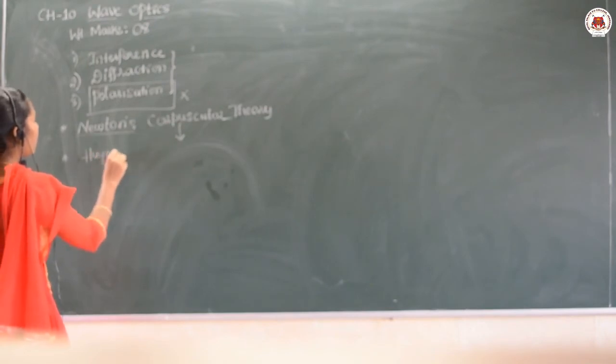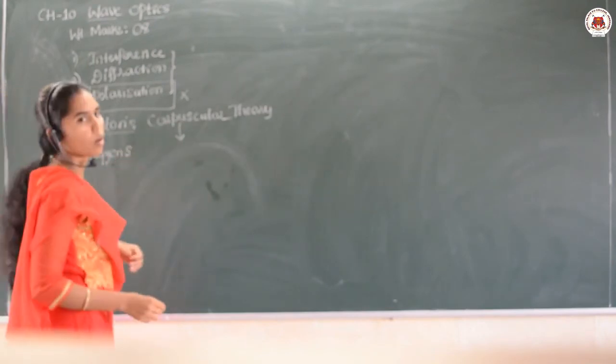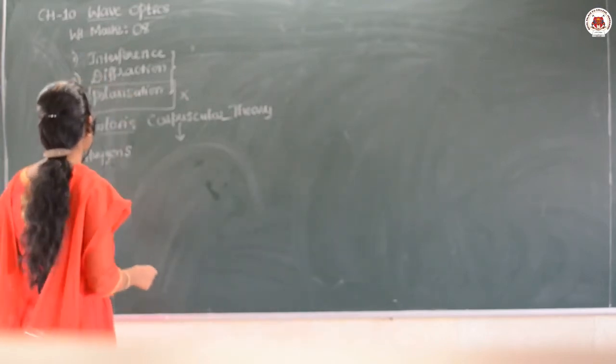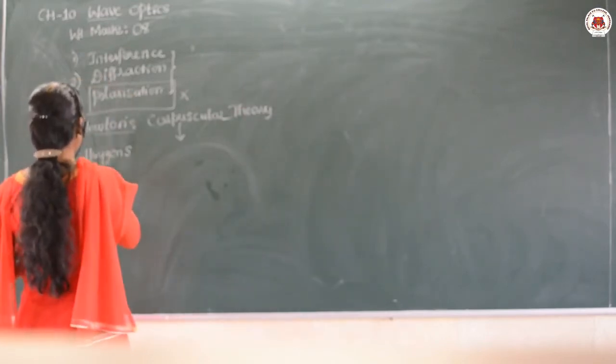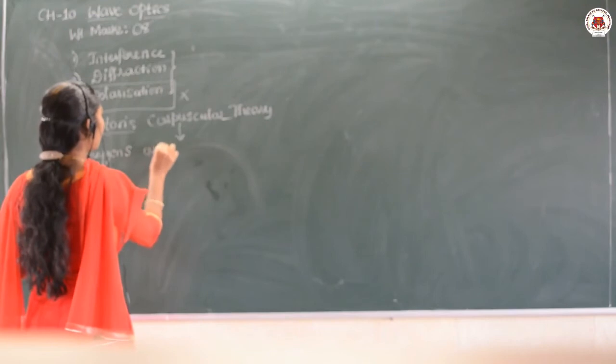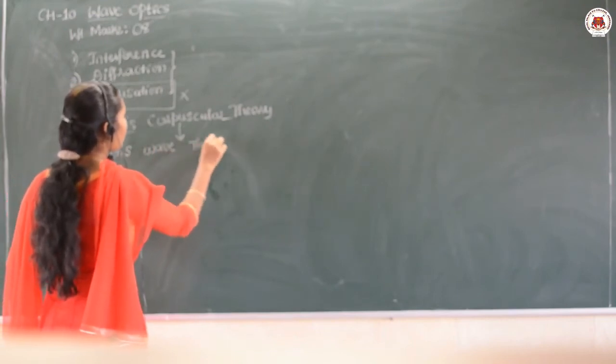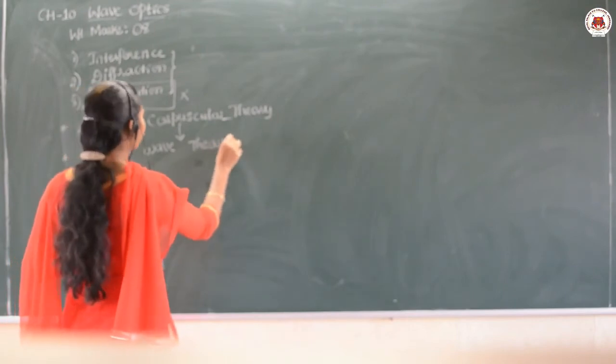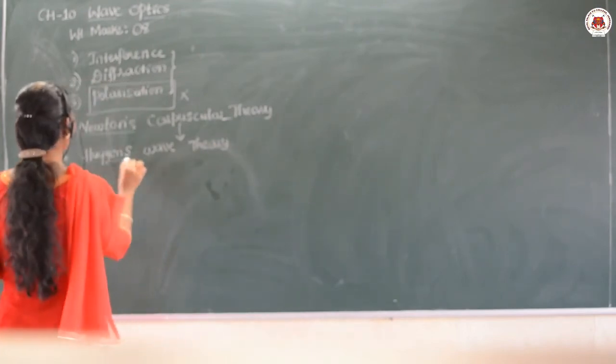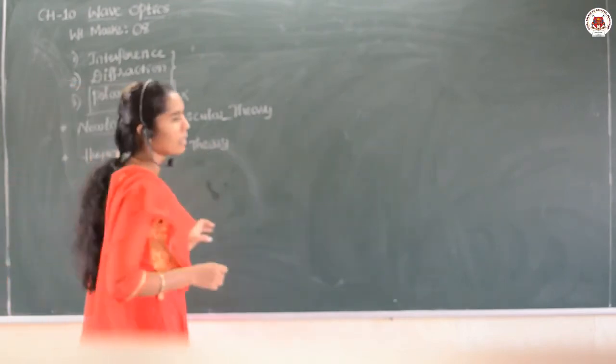Huygens gave the wave theory of light. The next scientist, so who introduced the wave theory? It is called Huygens wave theory of light. According to Huygens,